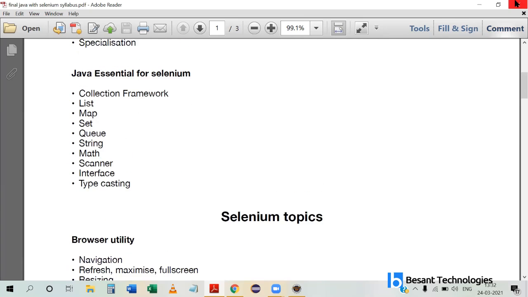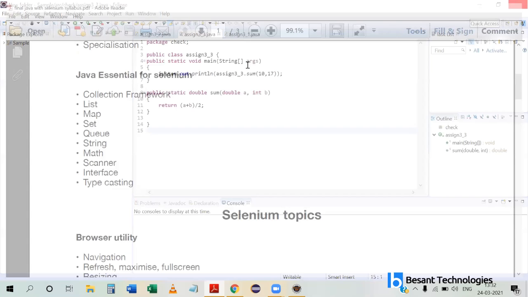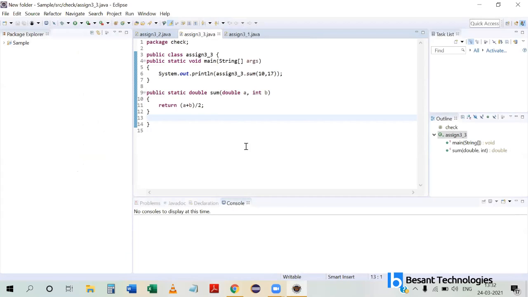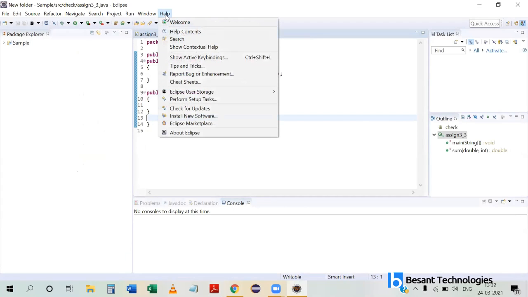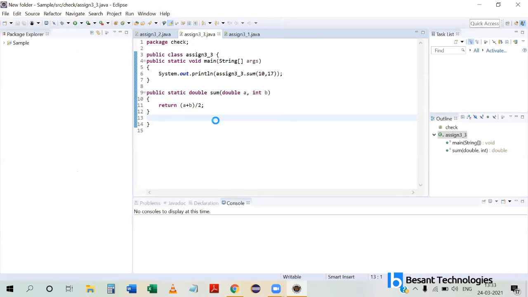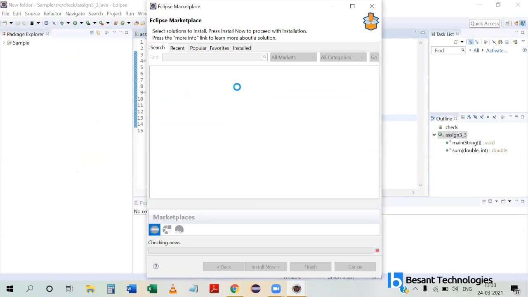Yes. One second, I will open it. Yeah, I have opened it. So now go to Help there. Click on Eclipse Marketplace. It will take some time. And search for TestNG, Test New Generation.